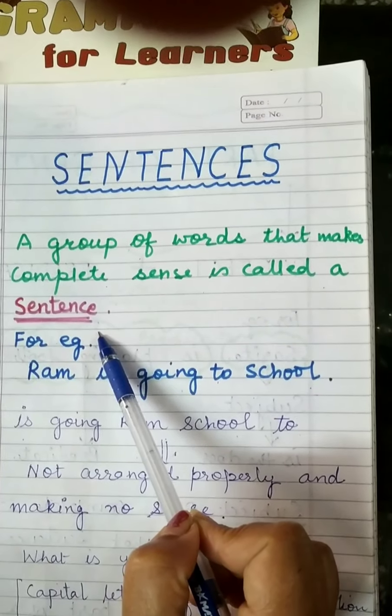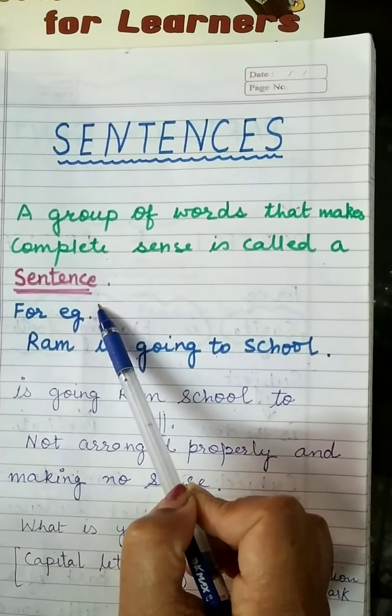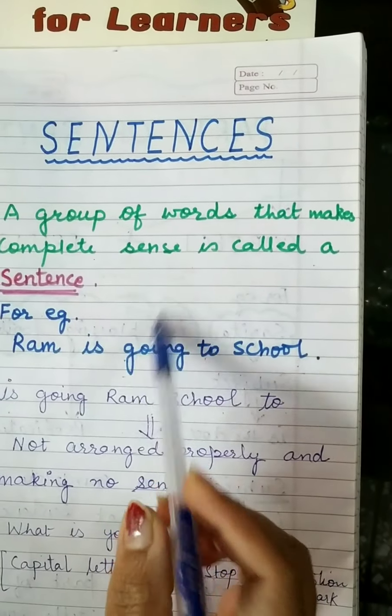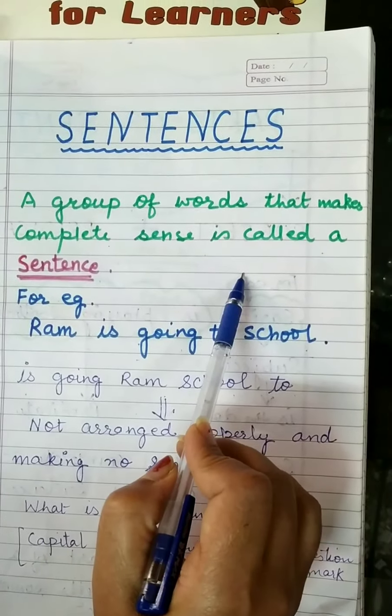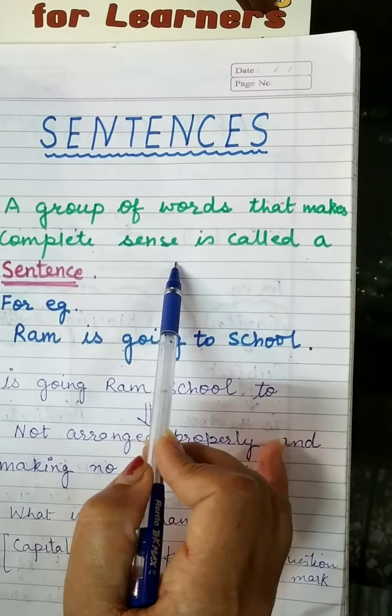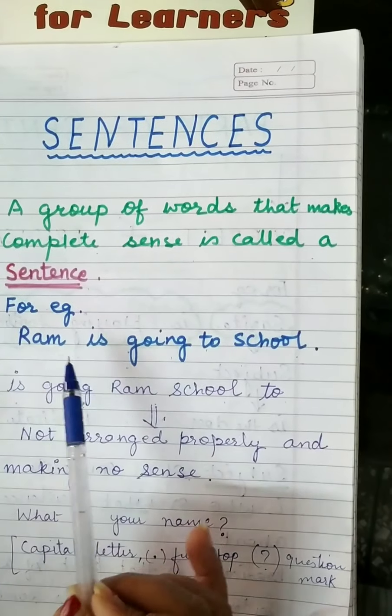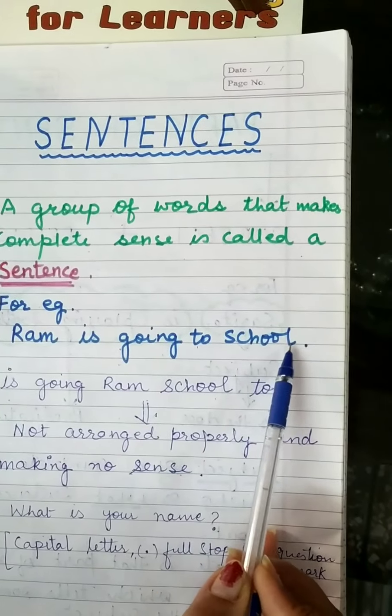बच्चों शायद आपको ऐसा लग रहा होगा कि सेंटेंस वाक्य है. Yes, you are absolutely correct. And some may also think it is a group of words. Yes, a group of words that makes a complete sense is called a sentence. For example, Ram is going to school.